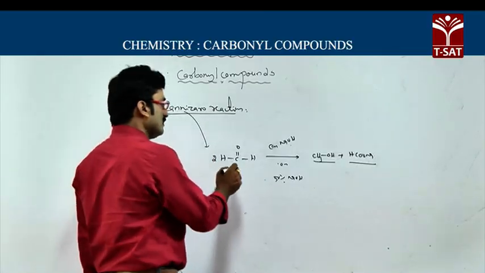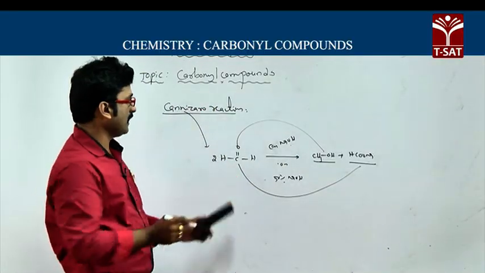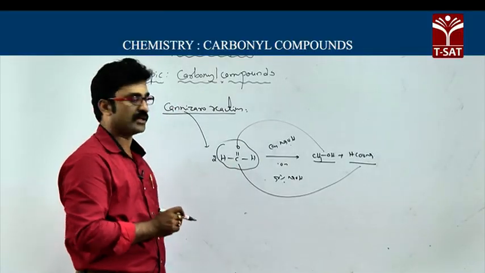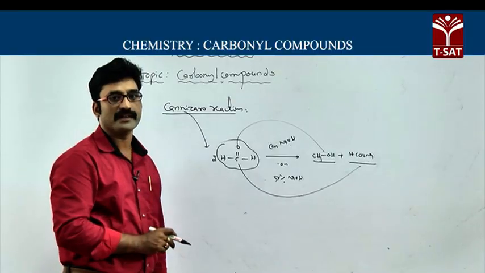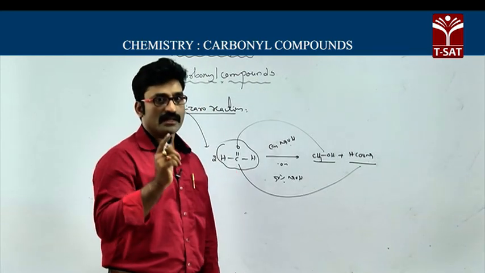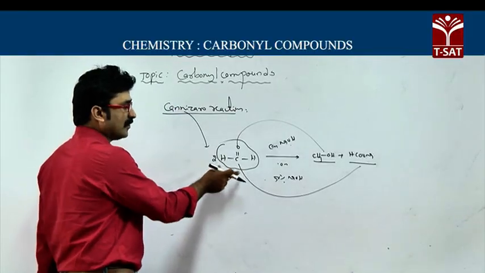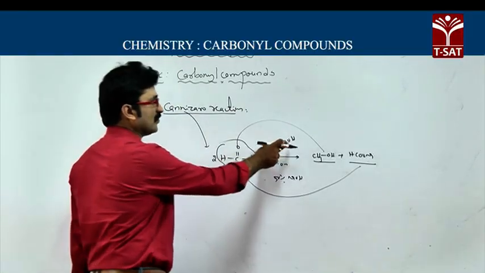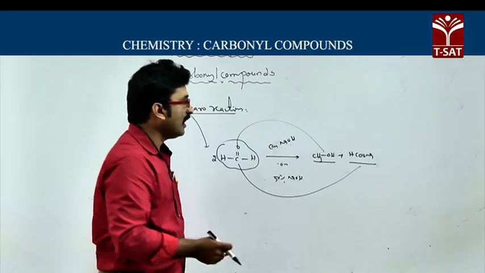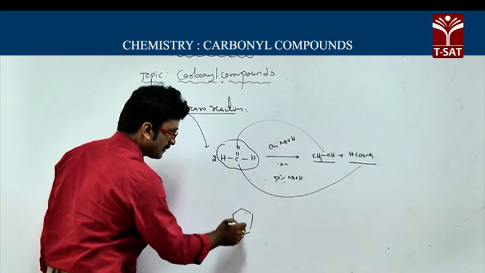Okay, so in this, this is an oxidation product and this is a reduction product. So in the Cannizzaro reaction, the reactant will undergo both oxidation and reduction. Therefore we can call this a disproportionation reaction. You know that a disproportionation reaction is nothing but a reaction in which only one substance undergoes both oxidation and reduction. So formaldehyde on reaction with concentrated sodium hydroxide gives a mixture of methyl alcohol and sodium formate.